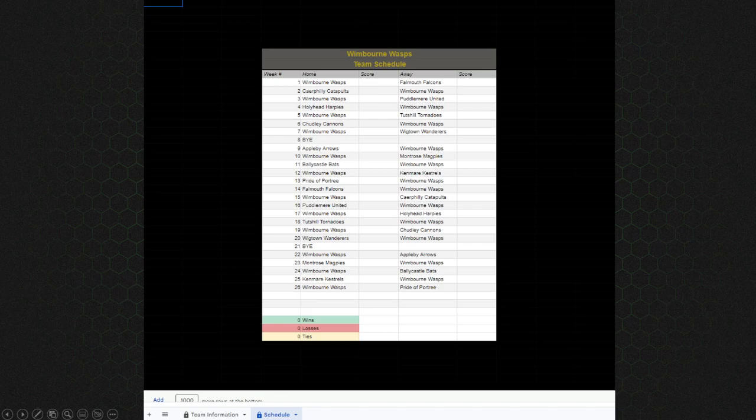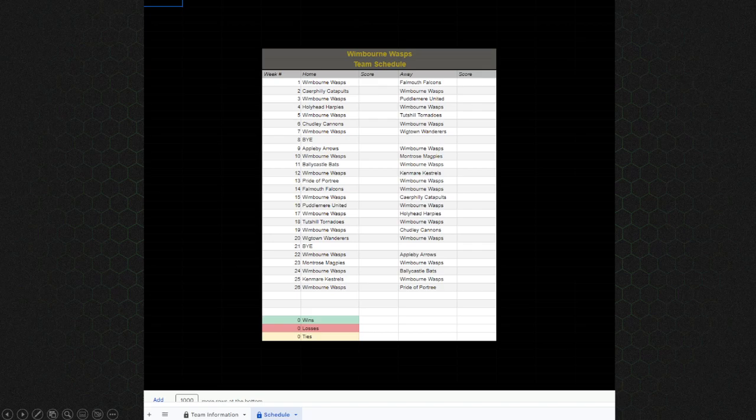You'll see your bye week, so you're not playing anybody week 8. Not week 8. Game number 8, that's a bye. You just won't be playing. Once these start to fill in with scores, if you won the game, your score will highlight in green. If you lost the game, your score will highlight in red, and it keeps track of all those there. Ties are colored in yellow. So you can kind of see at a quick glance what your team's record is and how it's shaping out for you.